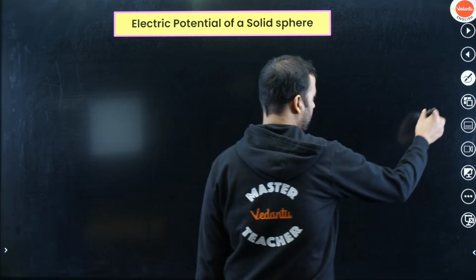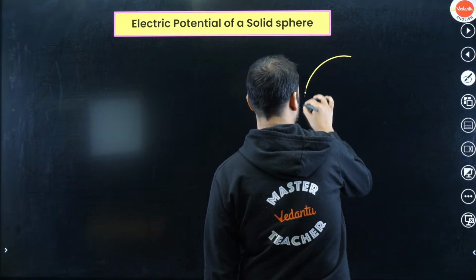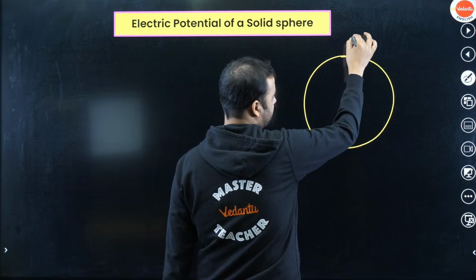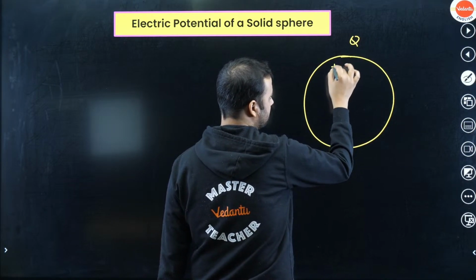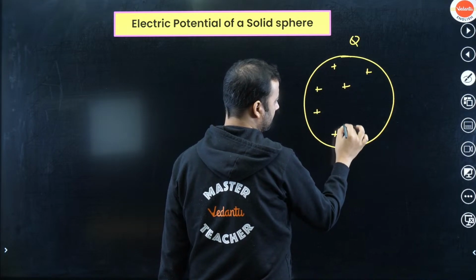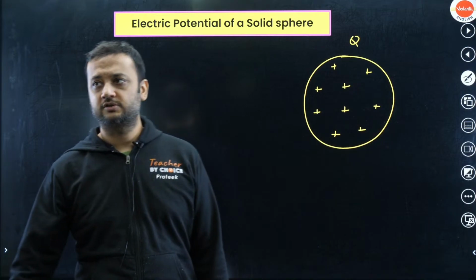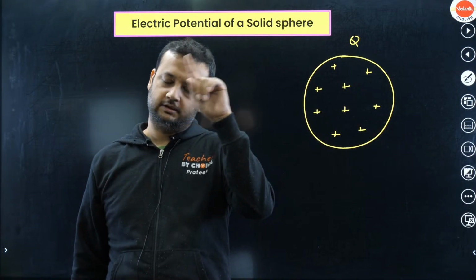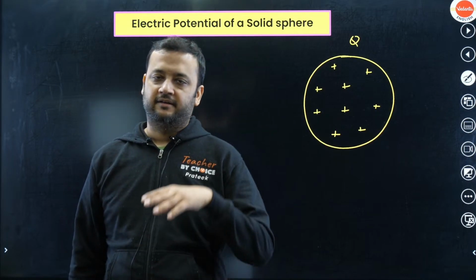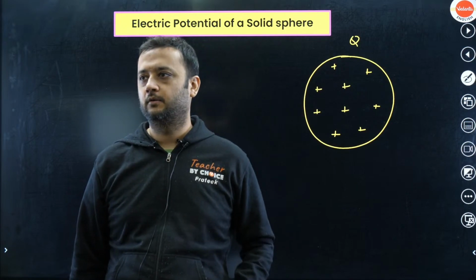So what is the potential of a solid sphere? Let us see. First of all, let's say this is the solid sphere, and the total charge is Q, which is uniformly distributed across the volume. What is the difference between the solid and the hollow sphere? In the hollow sphere, the charge is distributed on the surface, whereas in the solid sphere, the charge is distributed throughout the volume.